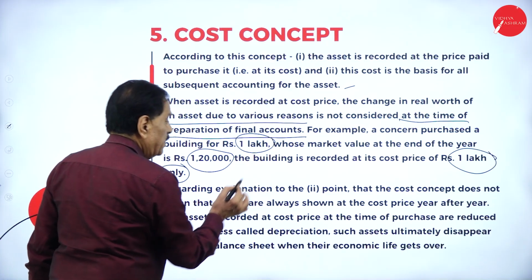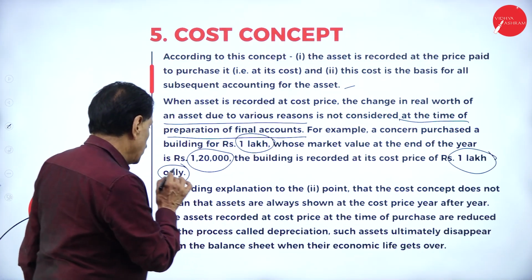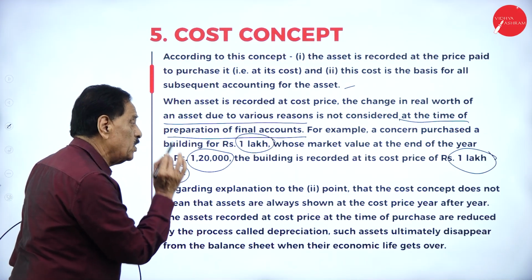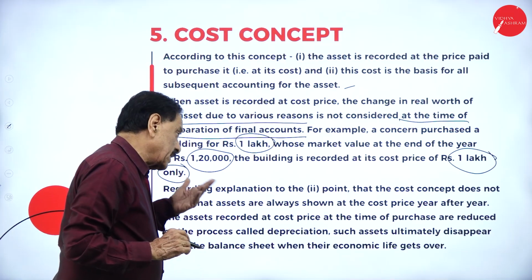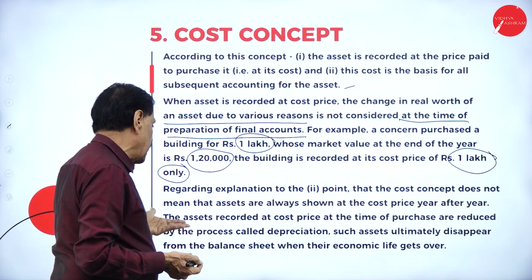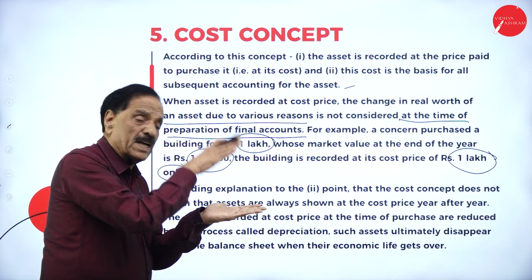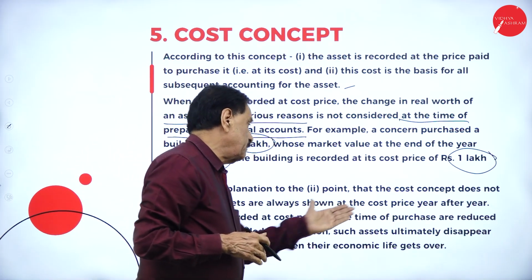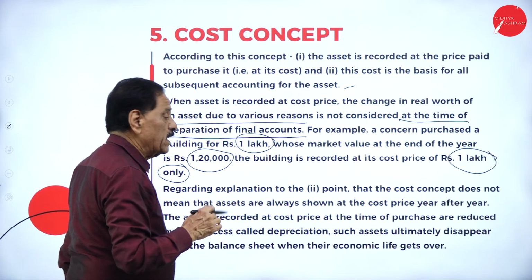Regarding the explanation to the second point, the cost concept does not mean that assets are always shown at the cost price year after year. The asset recorded at cost price at the time of purchase is reduced by the process called depreciation. Depreciation means fall in the value of the asset. Such assets ultimately disappear from the balance sheet when their economic life gets over.